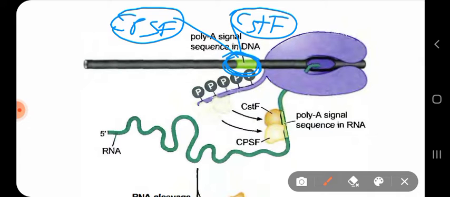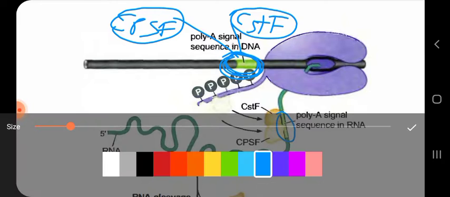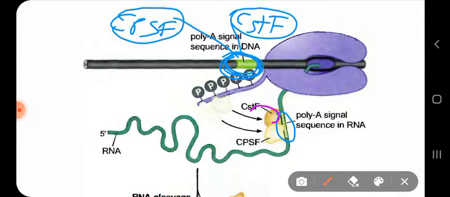Only then will CPSF and CSTF come and bind, and it will cause polyadenylation. Both CSTF and CPSF are needed for cleavage and polyadenylation.